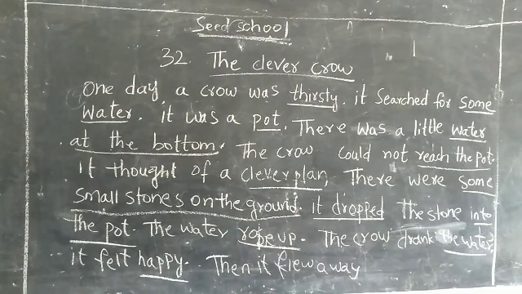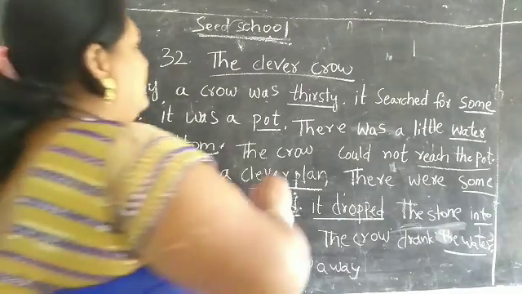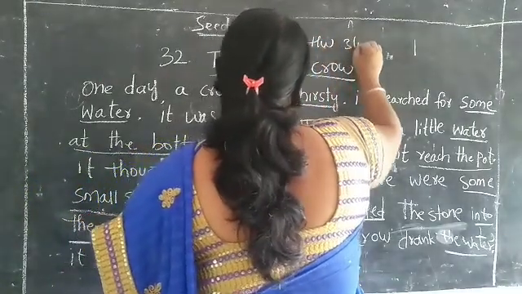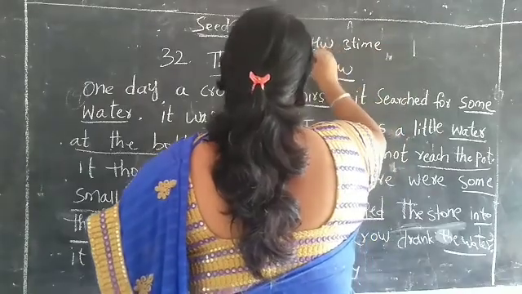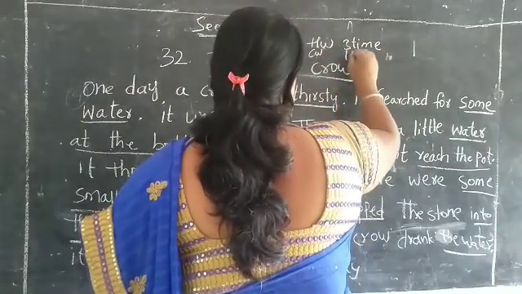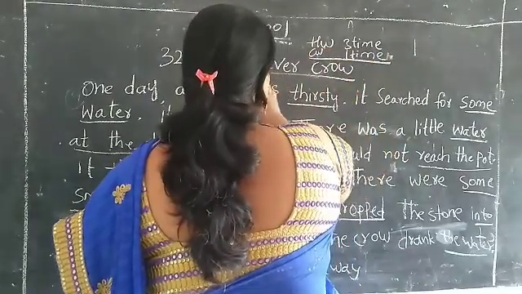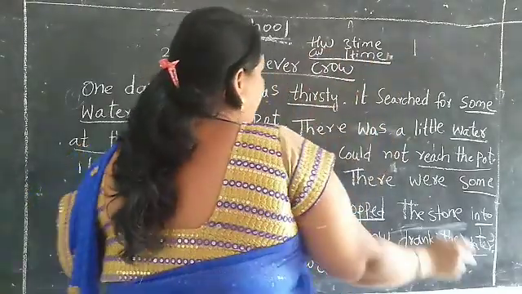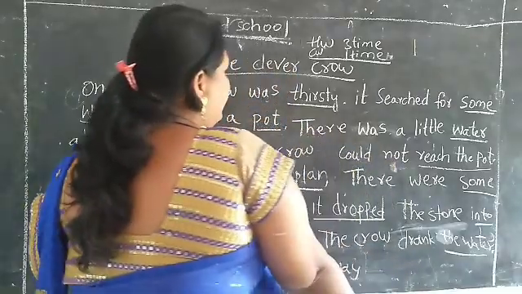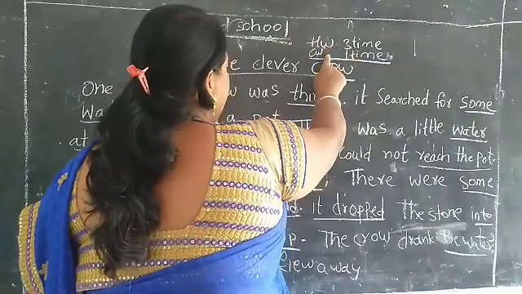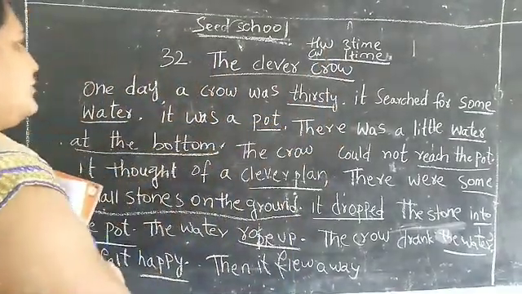Everyone should write neatly in your textbook. And next, the paragraph, The Clever Crow, is homework, children. So write in your homework book 3 times and write classwork also 1 time. Okay. Homework 3 times, classwork 1 time. The Clever Crow. Write the full paragraph. Okay, children, write the full paragraph. Homework 3 times, classwork 1 time. Understood? So finish your textbook.